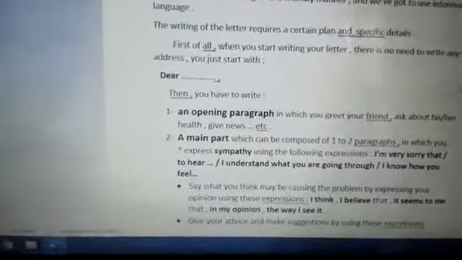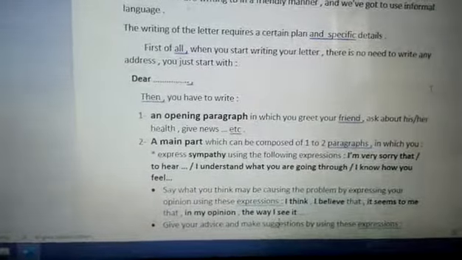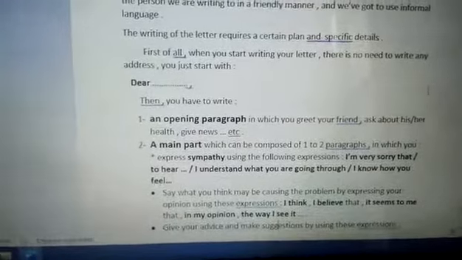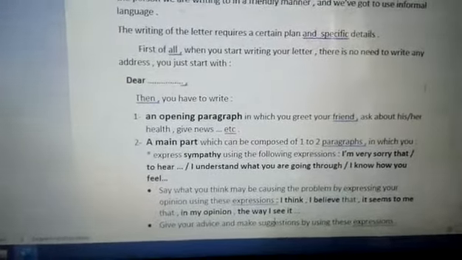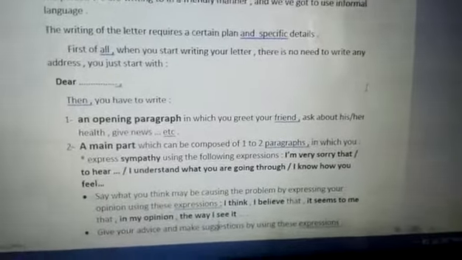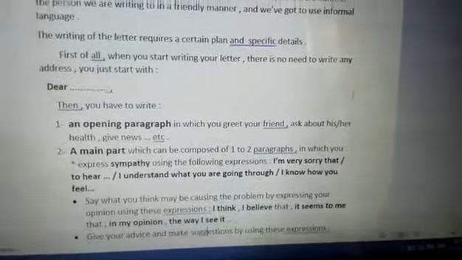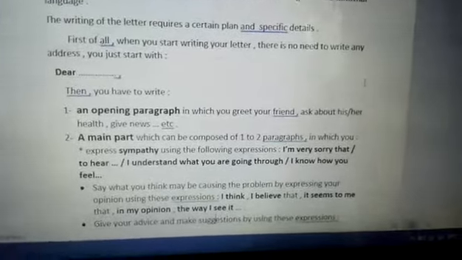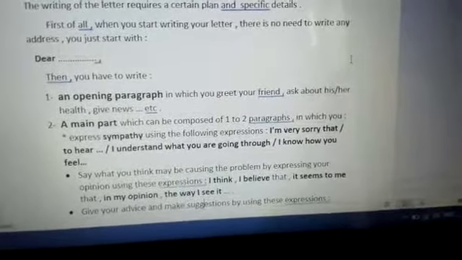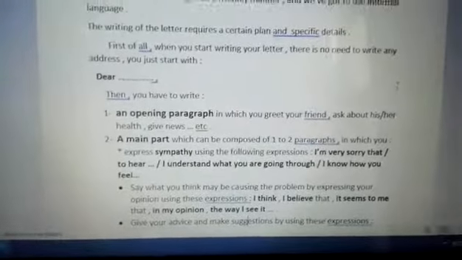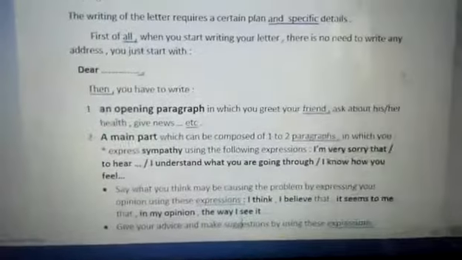What does it mean? After writing the greeting, which is "Dear," and so on, you start with an opening paragraph. What does it mean, an opening paragraph? It is the paragraph in which you greet your friend, ask about his or her health, give news, and so on. Hi, hello, how are you? How is life? How is your family? How are you doing? How is your study? Just like that, okay? This is what we call an opening paragraph.